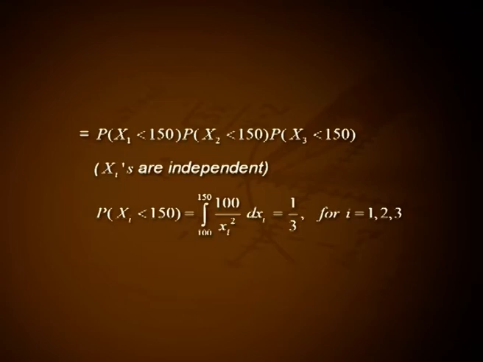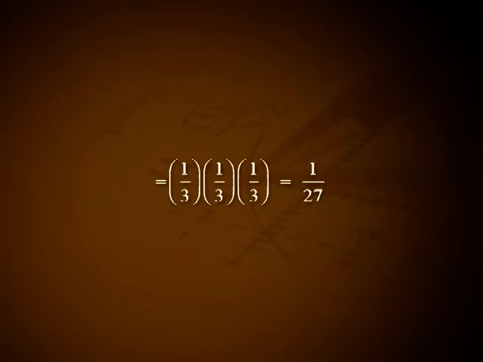P of xi less than 150 is equal to the integral from 100 to 150 of 100 divided by xi square dxi, that is equal to 1 by 3 for i equal to 1, 2, 3. Hence, the required probability is equal to 1 by 3 into 1 by 3 into 1 by 3, that is equal to 1 by 27.